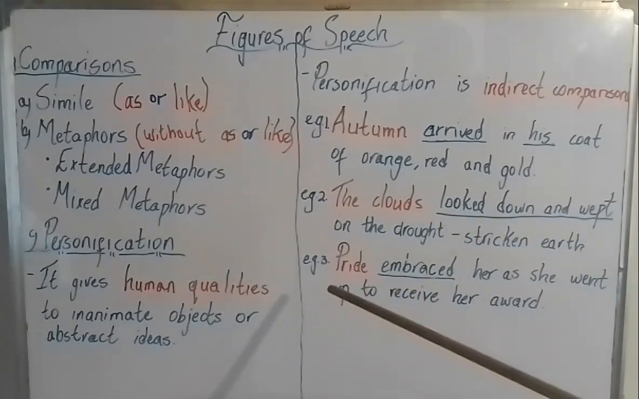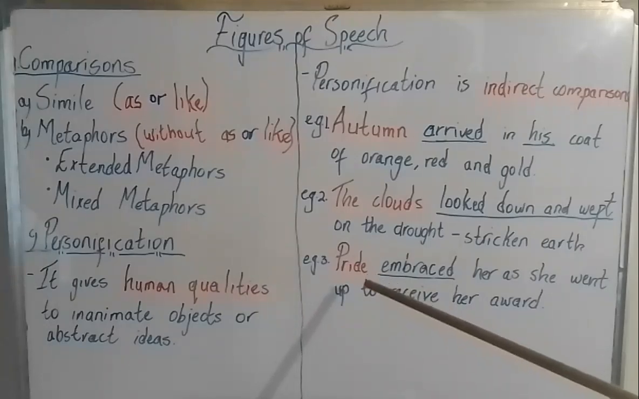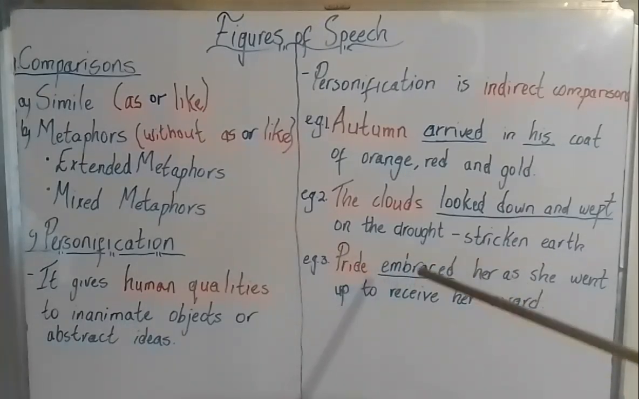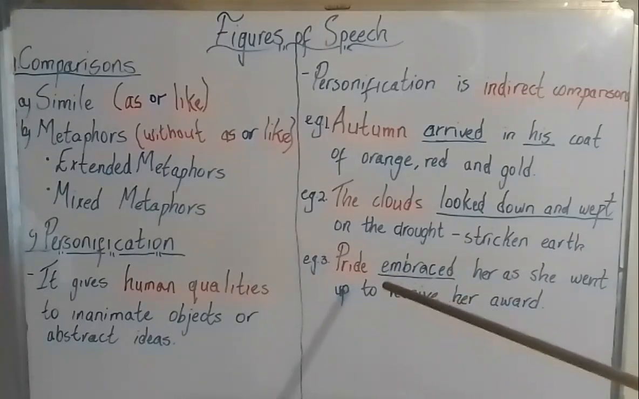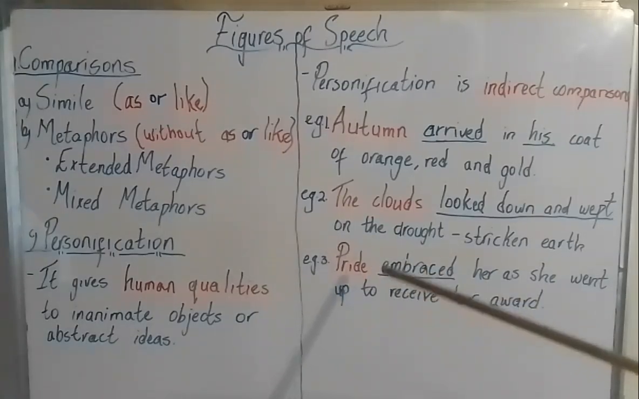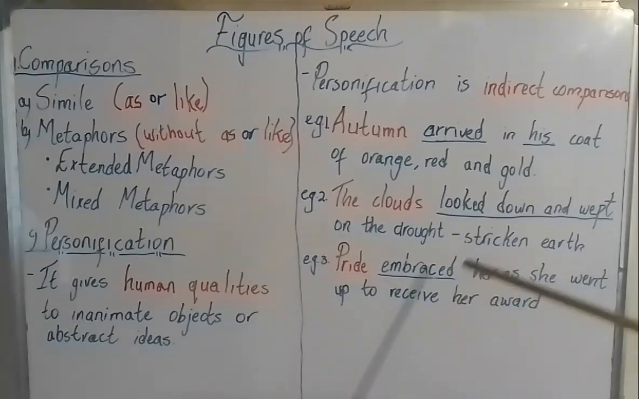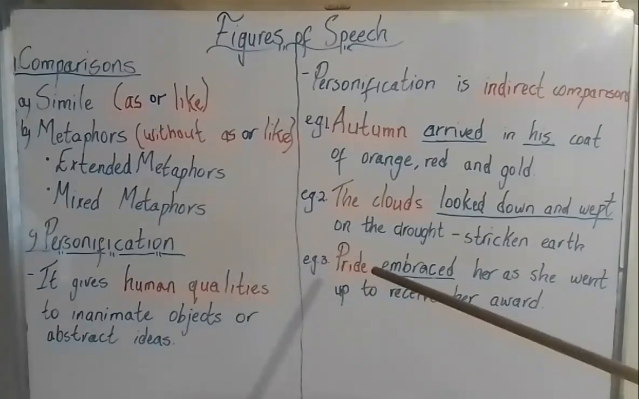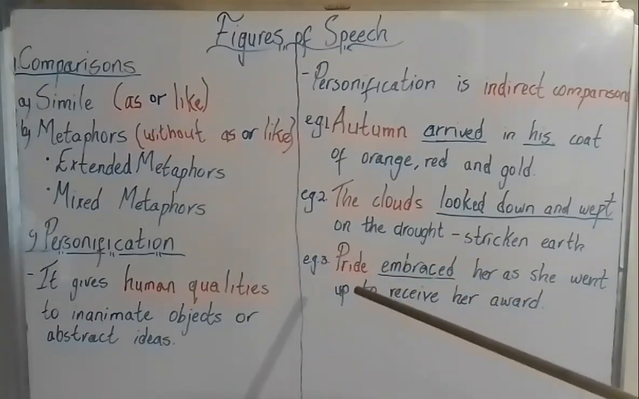So we have example number 3, which is pride. Pride embraced her as she went to receive her award. So embrace is something that is done by human beings. So pride cannot be compared to embrace because pride is not a human being, but embrace is something that is done by a human being. So this is personification because we are comparing an inanimate object with a human behavior.